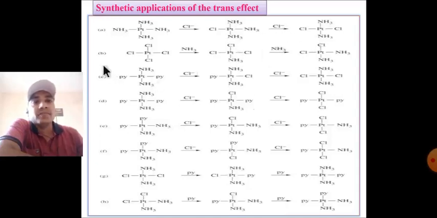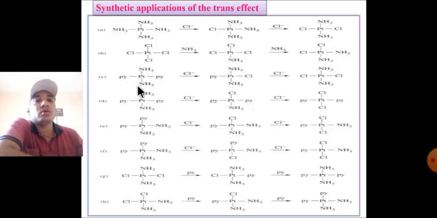Second example: tetrachloroplatinate reacts with NH3, which has lower priority than Cl, but Cl is replaced by NH3, and again NH3 to form a cis complex. Because Cl is stronger than NH3, Cl is replaced by NH3, giving the cis complex.